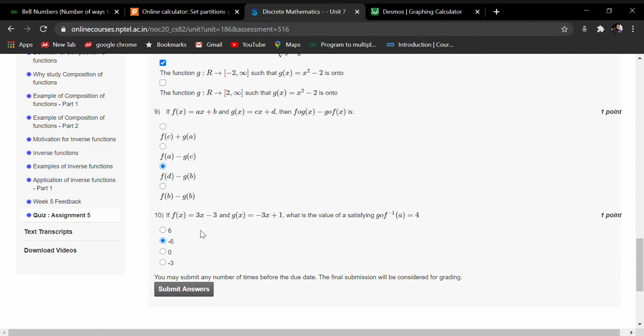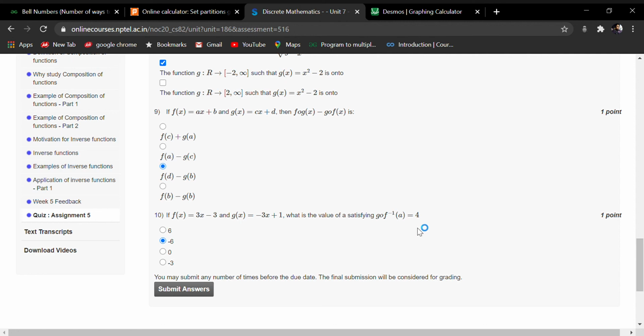Now coming back to this question, in this question we have to find the inverse of this function first. So g of f inverse a, so we will find the f inverse first.